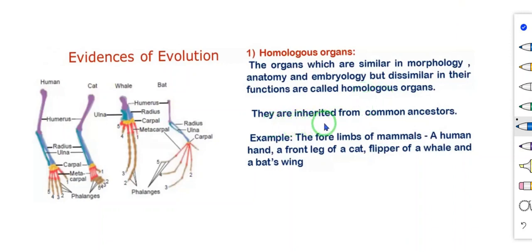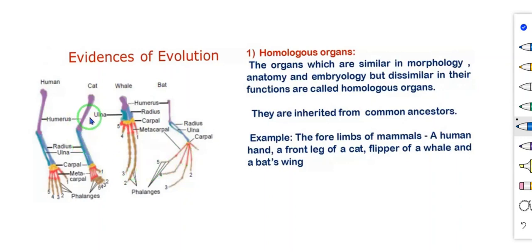They are inherited from common ancestors. Example, the forelimbs of mammals: a human hand, the front leg of a cat, the flipper of a whale and a bat's wing. See in this diagram, the forelimbs of vertebrates showing homologous structure. The first one is the human forelimb, second one cat, third one whale, fourth one bat.